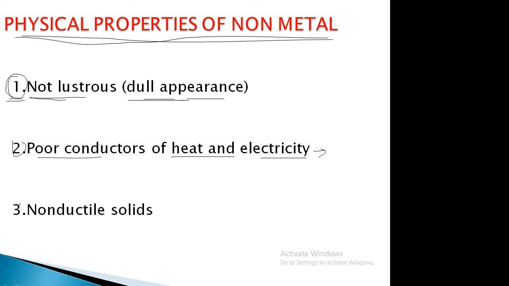Then come to the third point, non-ductile solid. If some non-metals are found in the solid state, they are non-ductile. Generally, most of the non-metals are found in the gaseous state. If some non-metals are found in the solid state, they are non-ductile. Okay, non-ductile. Clear? This is the third point.